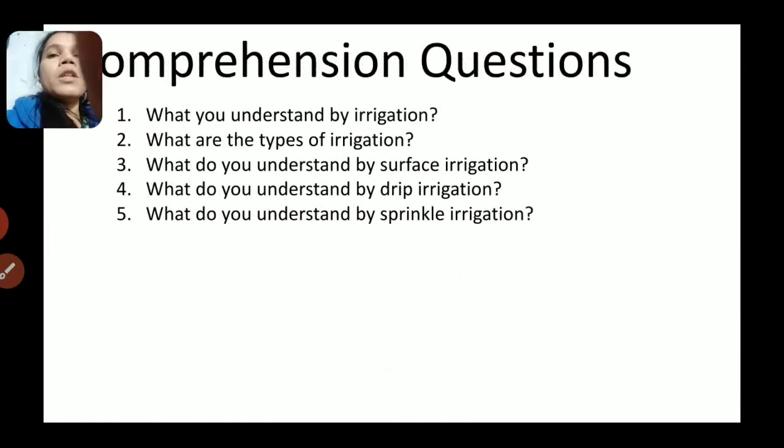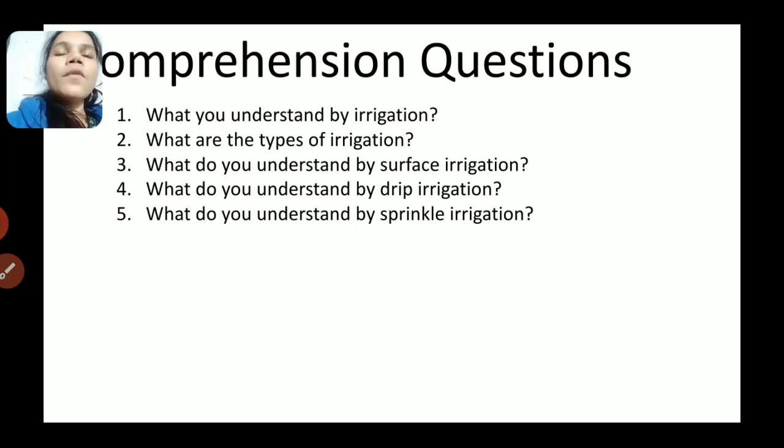So what do you understand by irrigation? Ma'am, irrigation means water comes from the ground. Okay, irrigation is the practice of supplying water to the agricultural land.